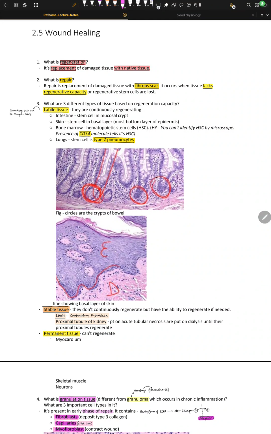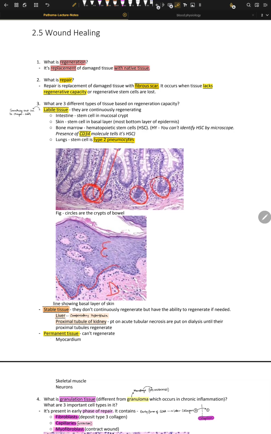Guys, so today let's start with the chapter on wound healing. This chapter is really fantastic because it's a very easy one. So, what is wound healing? Well, wound healing is just the healing of a wound, right? You get a wound and then it heals. Now, how does it happen?